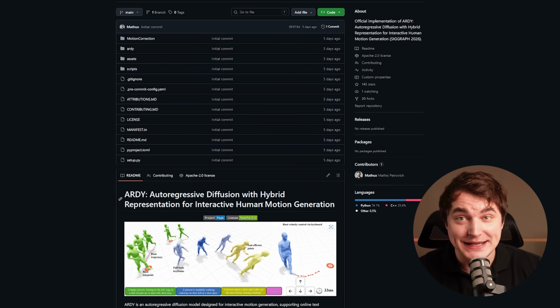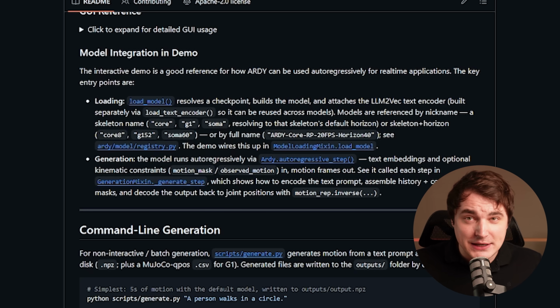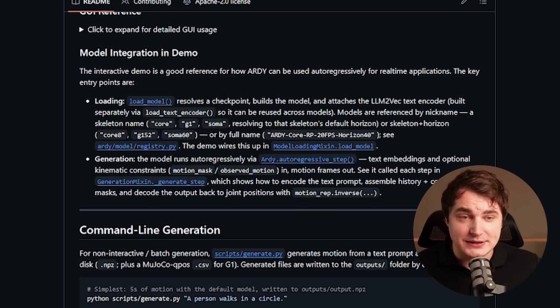Now, what about installation? As I said, all code and weights are released, you can actually try it right now. The demo and code were tested on a 4090 with 24 gigabytes. So basically the minimum is around 16 to 18, but to have it run in real time, you're definitely gonna need around 24. As you might know, I do have a 4070, so that's most likely not gonna fit it.